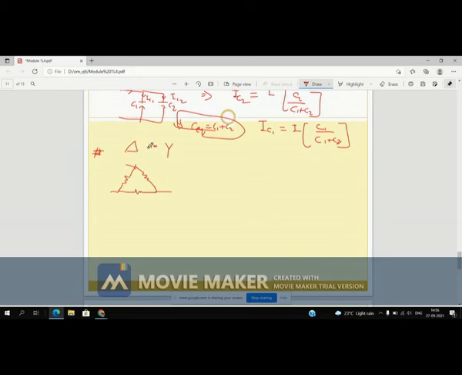This is delta conversion, called delta to star. So this delta we have to convert in terms of star conversion, right?